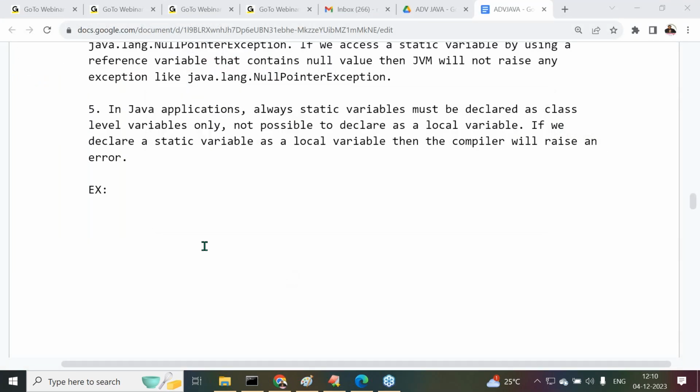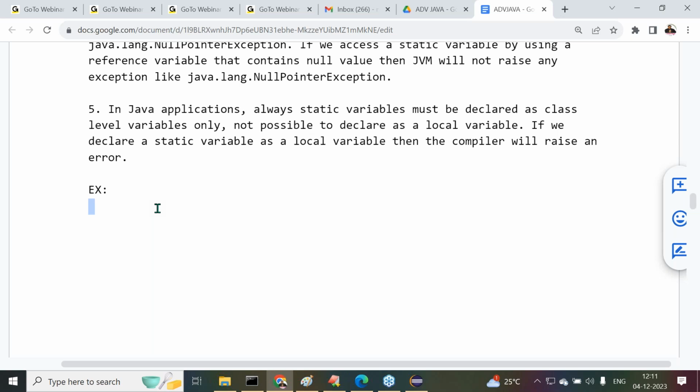All right, sir. In the case of the static keyword and static variables, we have an important interview question: what are the various differences between static variables and instance variables? That question is very important, so you have to take responsibility for it. In our core Java classes, I'm going to discuss that question.